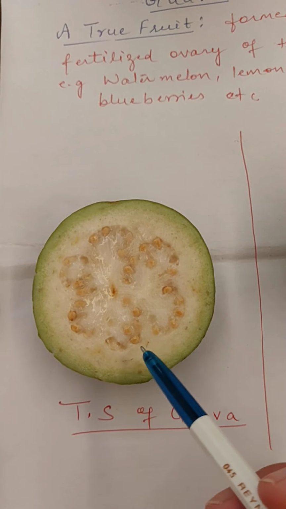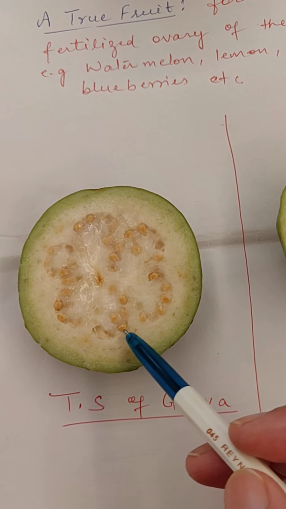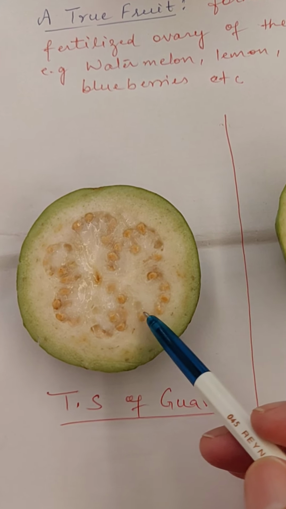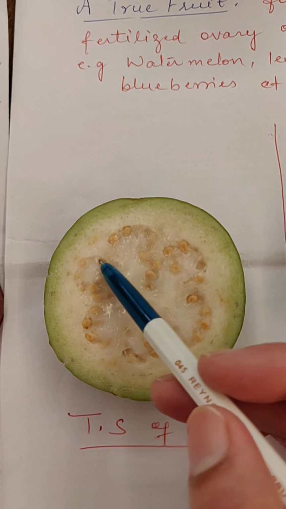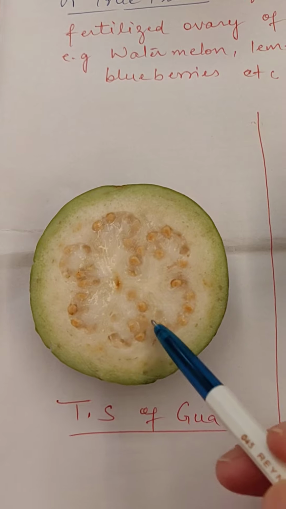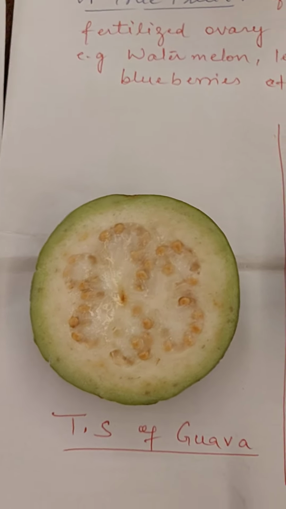Through this section we can also see the ripened ovules in the form of seeds. So these are the seeds, you can easily observe from here. A large number of seeds are there, and these seeds are also visible here.